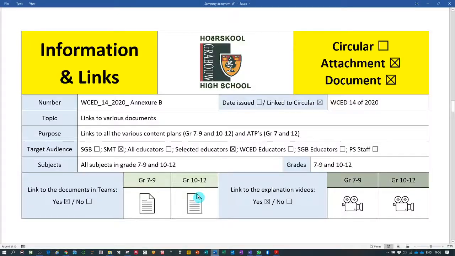So what we are doing in this specific video, we're going to look at the content plans for grade 7 to 9, and we're going to look at the annual teaching plans for grade 7. So it applies to SMTs, selected educators, all the subjects in grade 7 to 9.